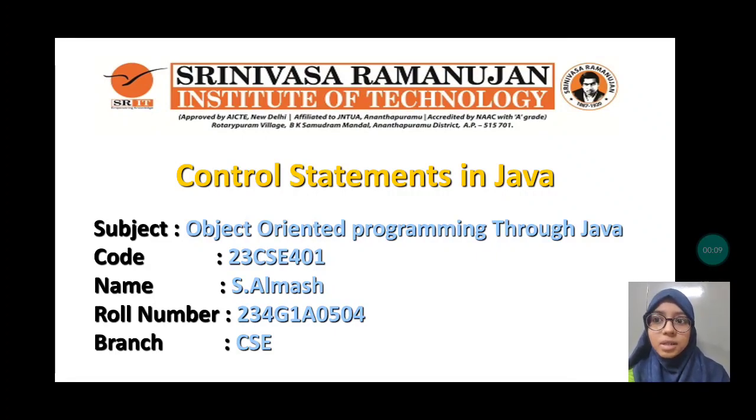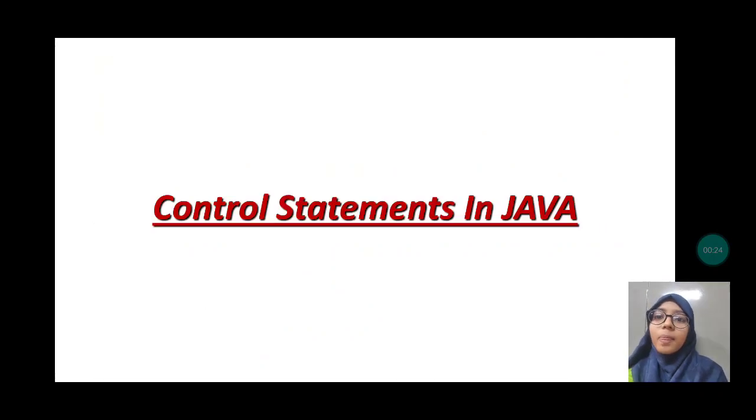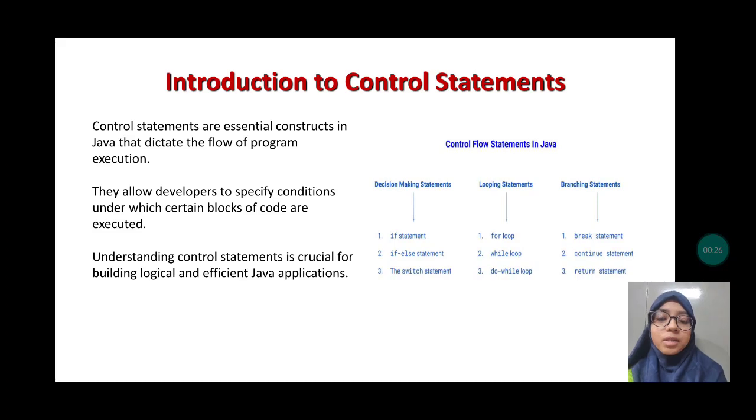In this PPT, we will discuss the control statements in Java in the subject Object Oriented Programming through Java. Let us go to the next slide and discuss the control statements in a detailed manner. First of all, we will discuss the introduction to control statements.